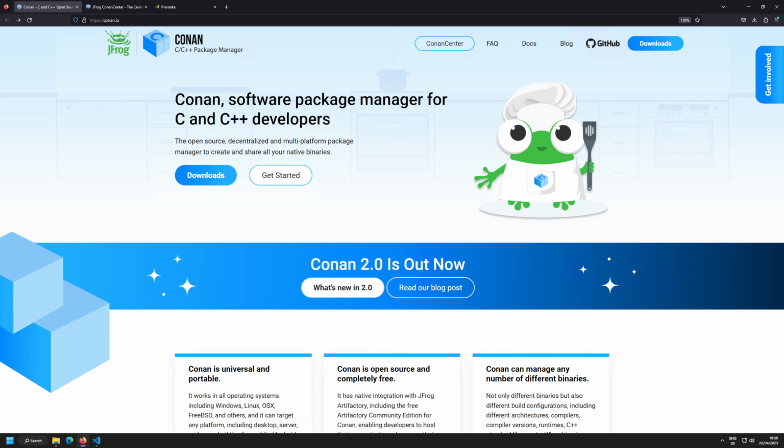So, alright, we want to talk about Conan. And Conan is a package manager. What is a package manager? Well, it is exactly what the name suggests. It is a manager for packages. So a manager is this little guy here. He doesn't look like a senior manager. No, it's not a manager from the business standpoint. It's a manager that handles something. It is a tooling application that manages packages for you.